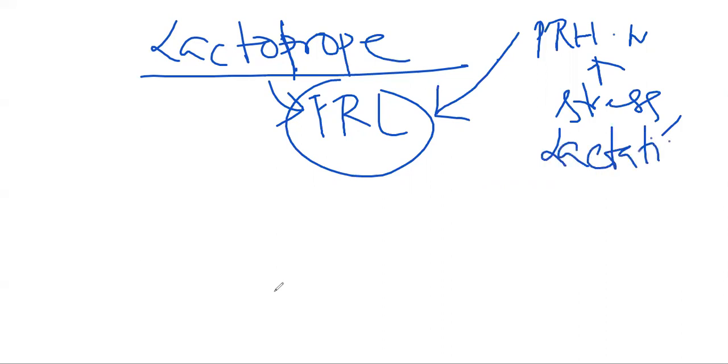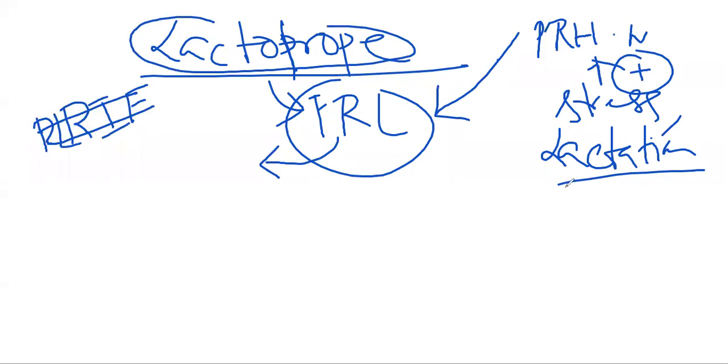So all these triggering factors stimulate this prolactin releasing hormone neuron, and the lactotrope will produce prolactin by the action of the prolactin releasing hormone.